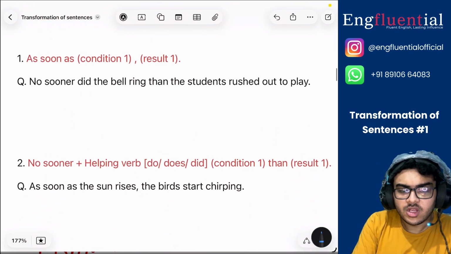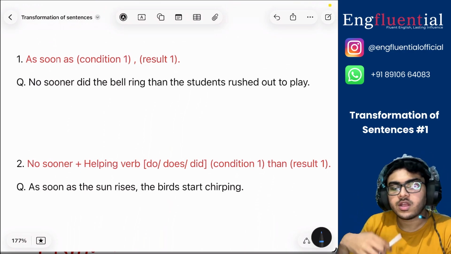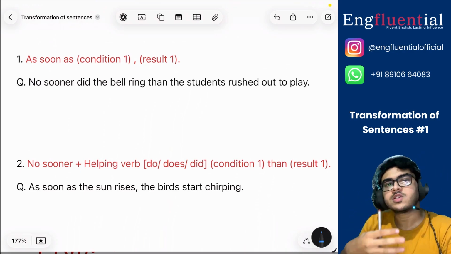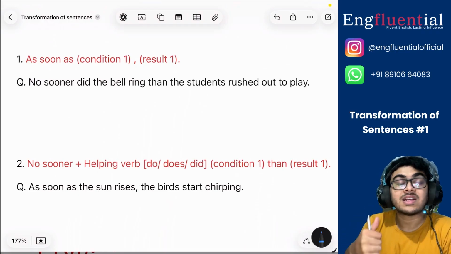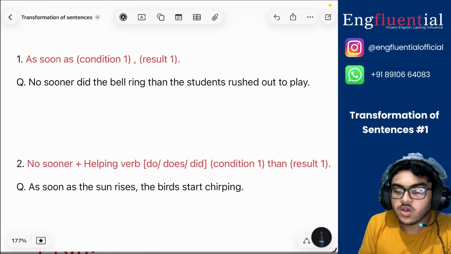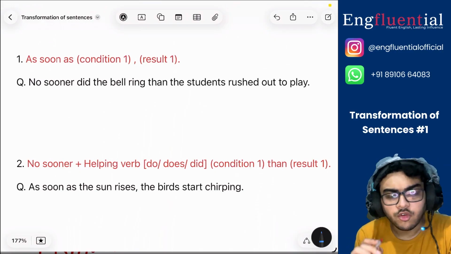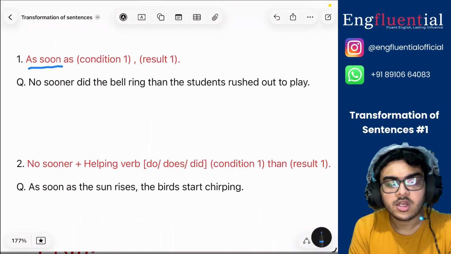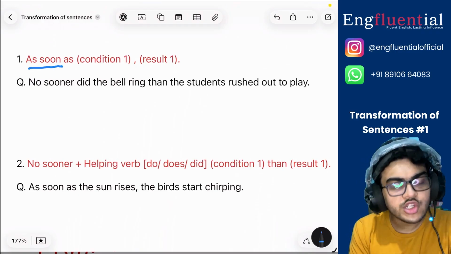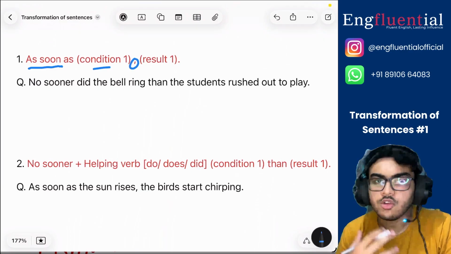So, number 1, the question says, no sooner did the bell ring than the students rushed out to play. You are supposed to convert it to start with as soon as, right? So how do we do that? It's very simple. The rule is that whenever you begin with as soon as, there is a condition that is given in the original sentence. You say that and you add a comma and then you move on to the result.